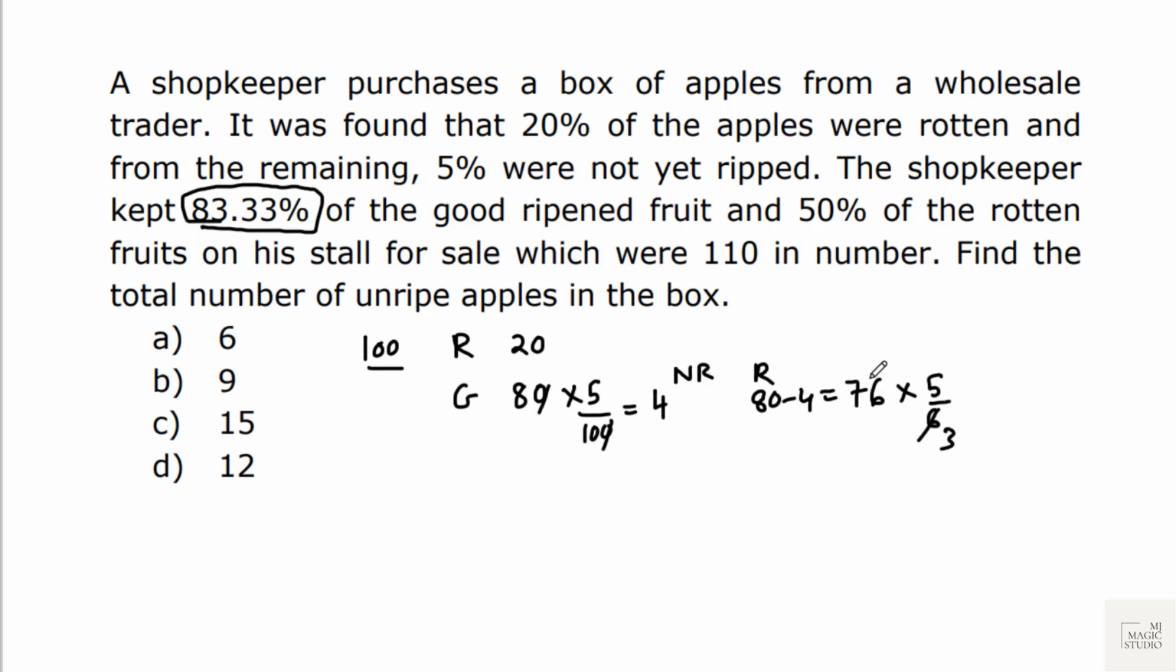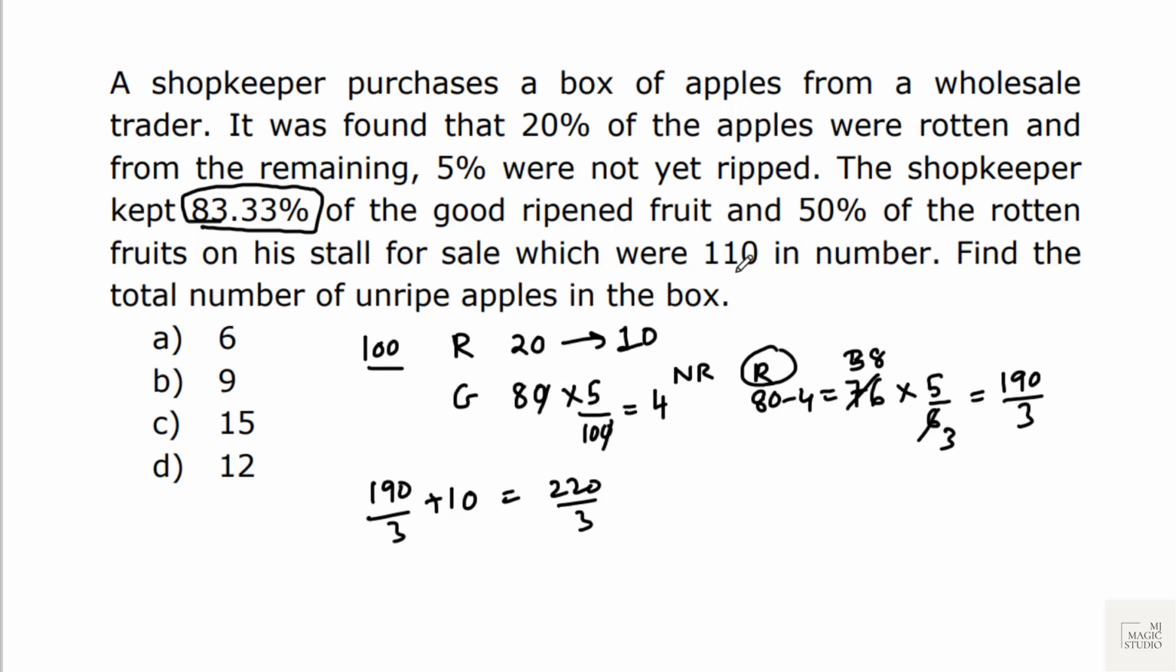6, 2, 3, 2, 38. And 50% of the rotten fruit on his stall for sale, which are 110 in number. So here we are getting 380, 190 by 3 from the good ripe fruit, and 50% of the rotten fruit. 50% of the rotten fruit would be 10. That means 190 by 3 plus 10 on the stall, that is 220 by 3. And now this 220 by 3 is equivalent to 110.